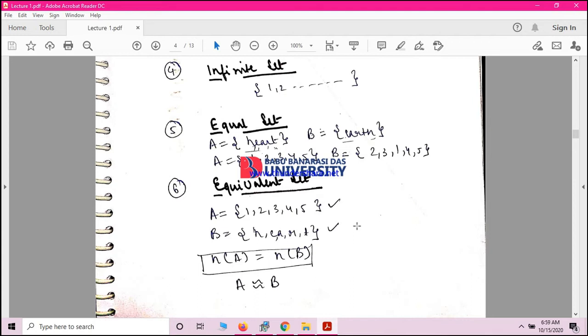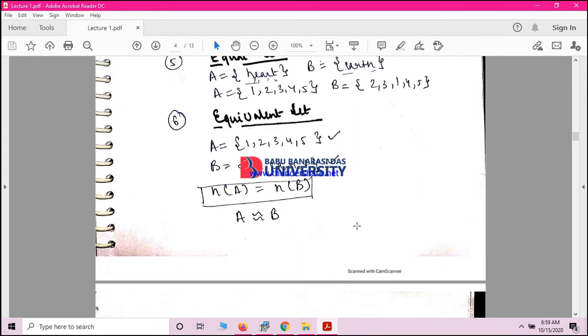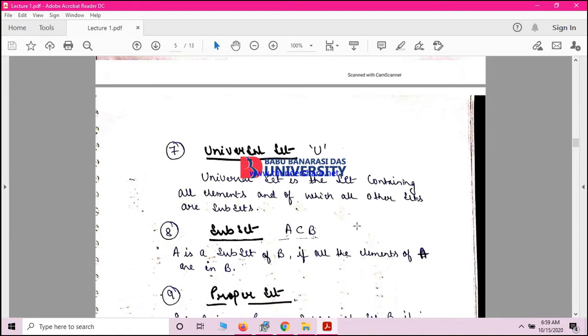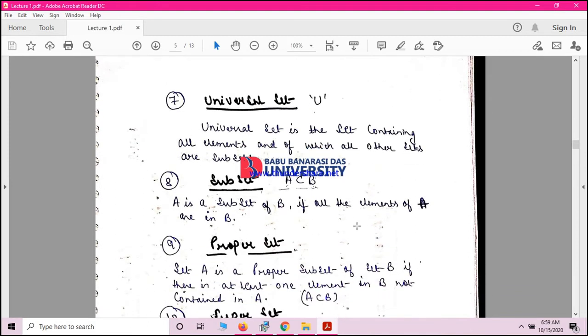In the equivalent set, we are only concerned with the number of elements. We just want the number to be equal. Suppose set A is a set of all the numbers and B is a set of all the alphabets, but the number of elements are the same. Then they will be called equivalent sets. Next is the universal set. So what is a universal set?